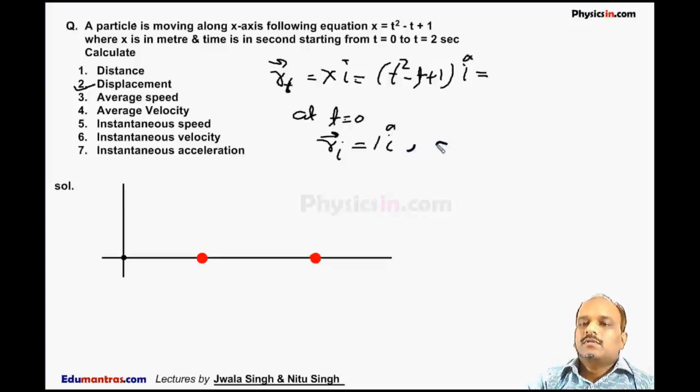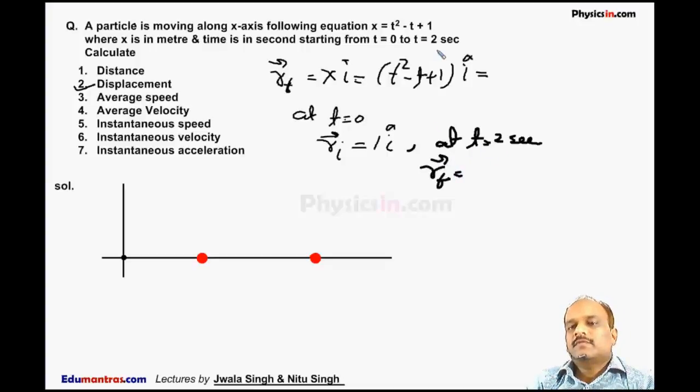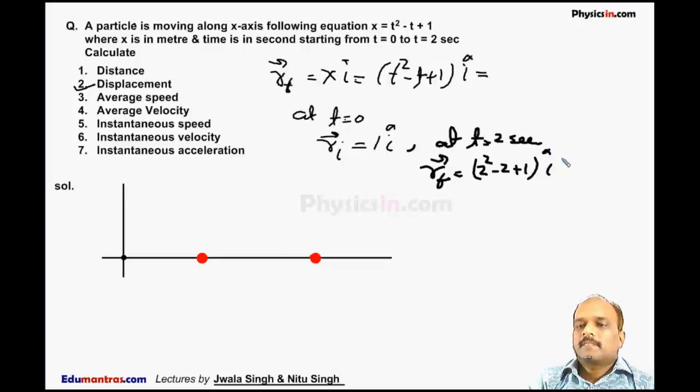At t is equal to 2 seconds, the position vector is called the final position vector, and at t is equal to 2 seconds, the position vector of the particle is given by 2 square minus 2 plus 1 i cap, which is equal to 3 i cap.